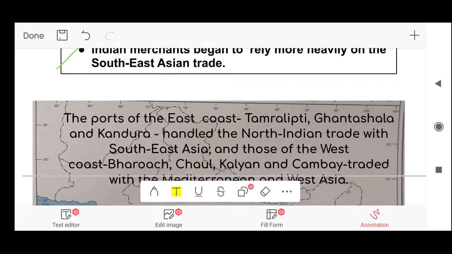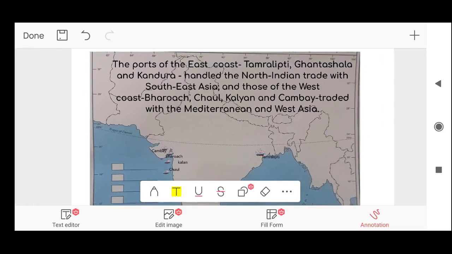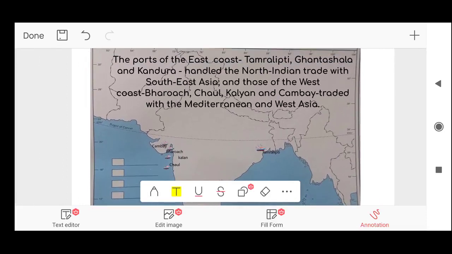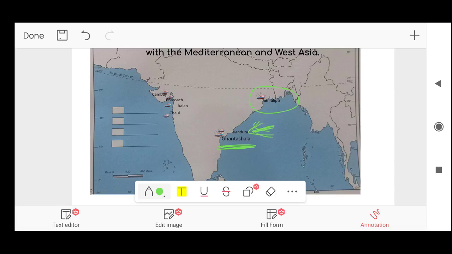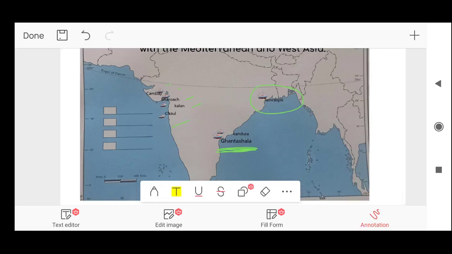Now let's learn about the ports of the Gupta period. The ports of the east coast were Tamralipti, which was in Bengal, Ghantashala in Andhra Pradesh, and Kadura. So East Coast ports handled the North Indian trade with Southeast Asia, and those of the West Coast, that were Bharuch, Chaul, Kalyan, and Cambay, traded with the Mediterranean and West Asia. See the map and try to remember it.